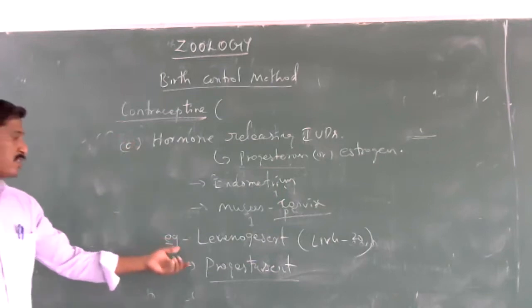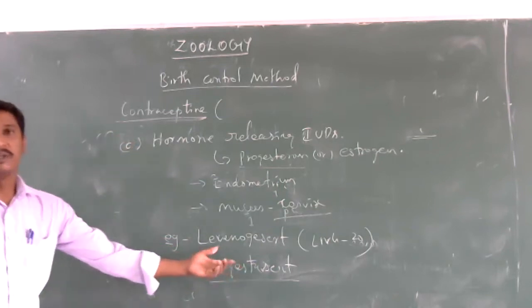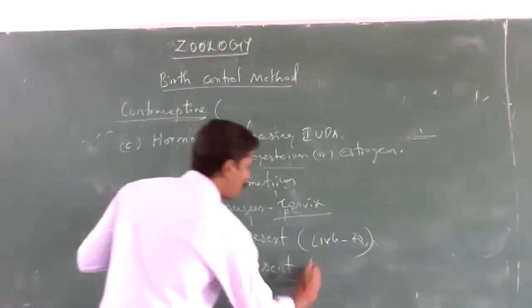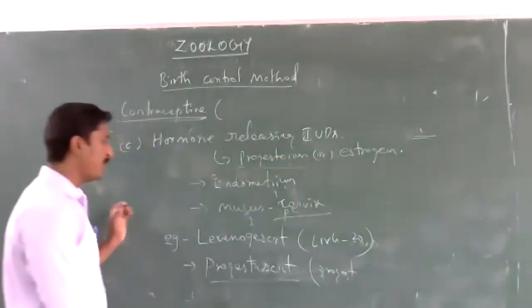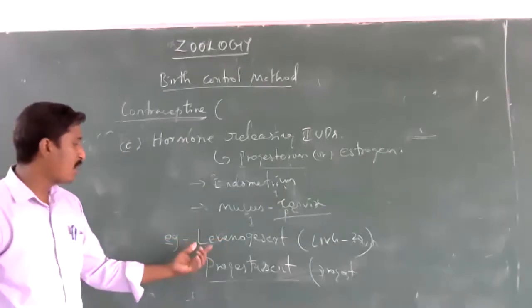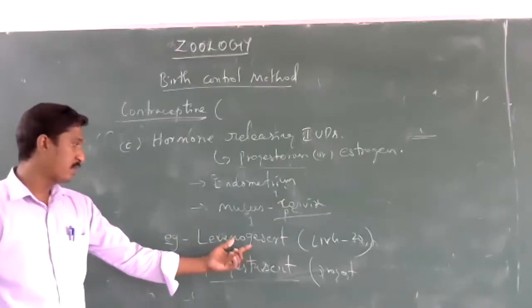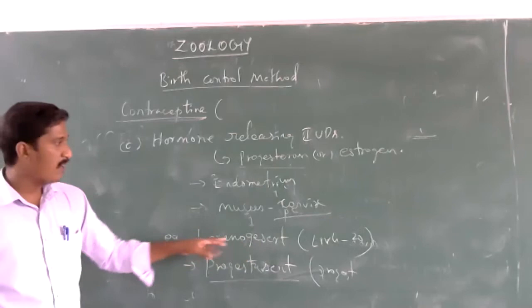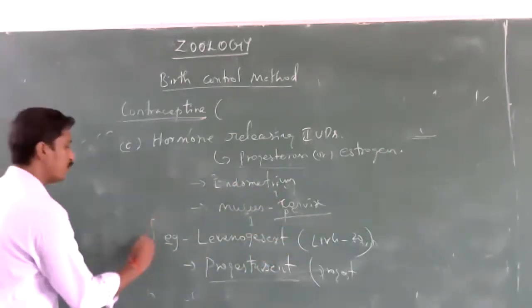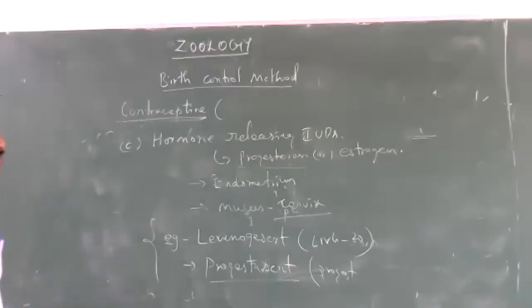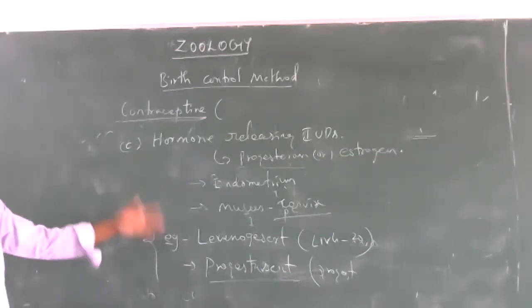One is Progestasert, which contains progesterone. The other also contains a progestogen called levonorgestrel, or shortly LNG20. These two are examples of hormone-releasing intrauterine devices.